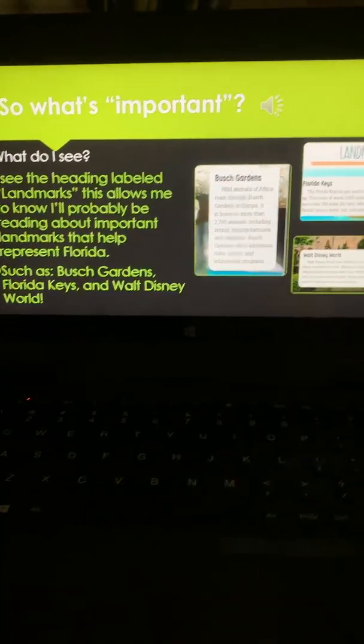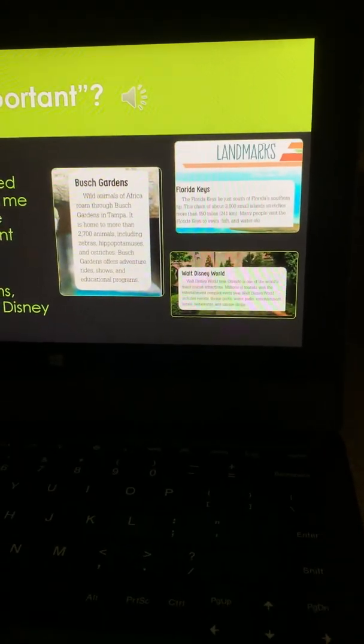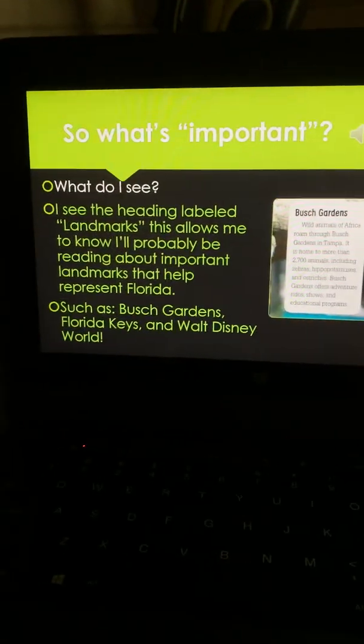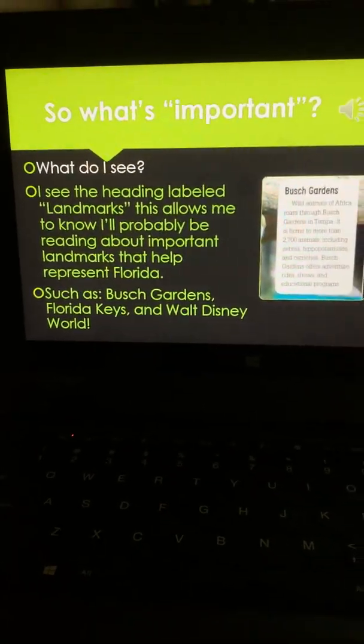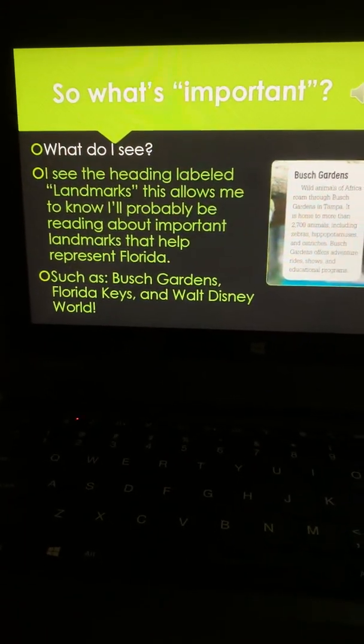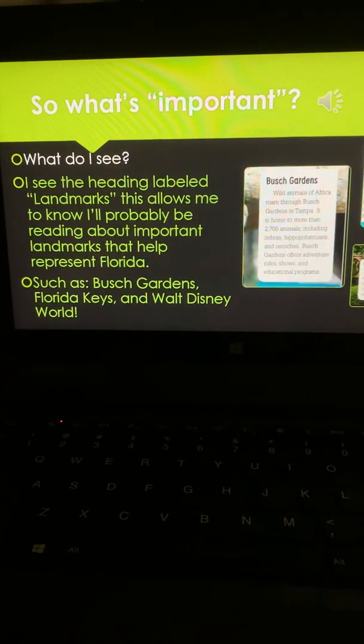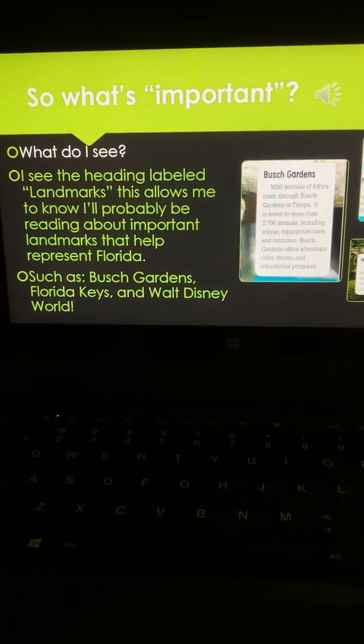So what's important in these next 3 pages that you're going to notice? Well, I see the Florida Keys, I see Walt Disney World, I see Busch Gardens, and they were labeled as landmarks. That was our heading. So I'm probably going to be reading about important landmarks in Florida. So I now know Busch Gardens, the Florida Keys, and Walt Disney World are important.